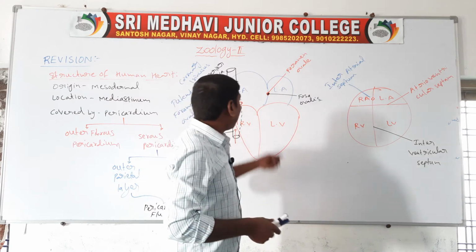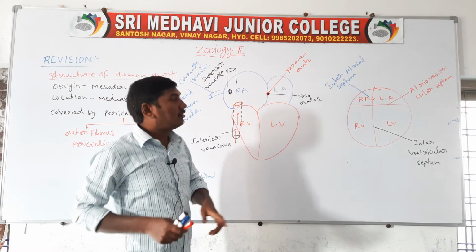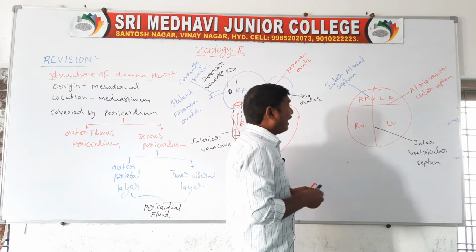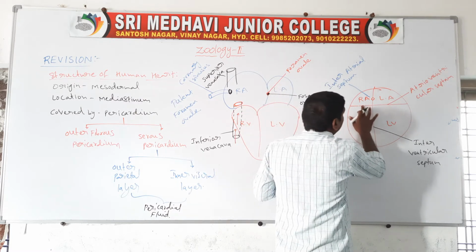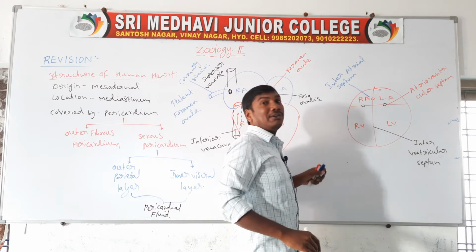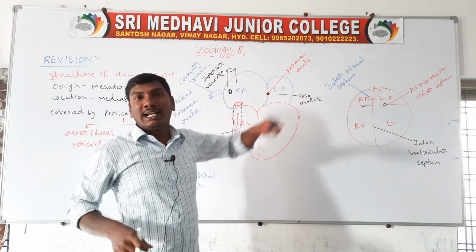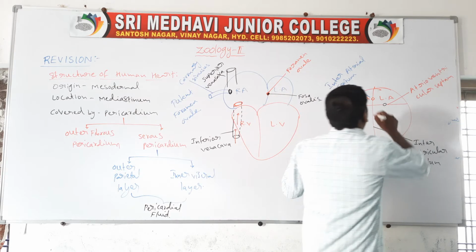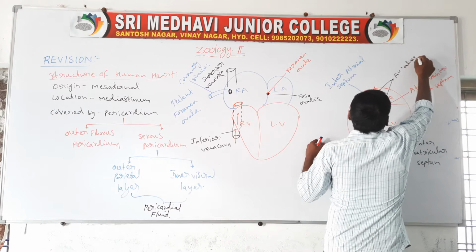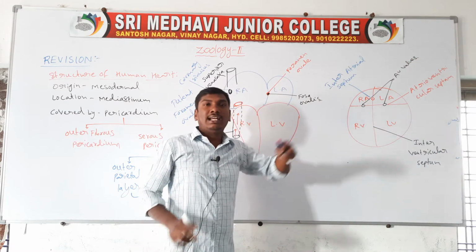Next one, the right atria open into the right ventricle, and the left atria open into the left ventricle through the AV valves. AV valves means atrioventricular valves. So the right atria open into the right ventricle, and the left atria open into the left ventricle, through the AV valves.